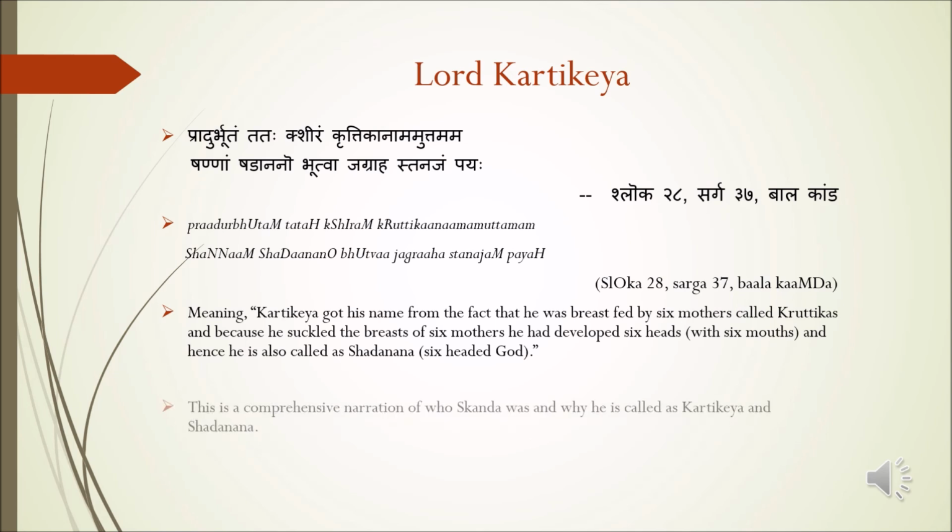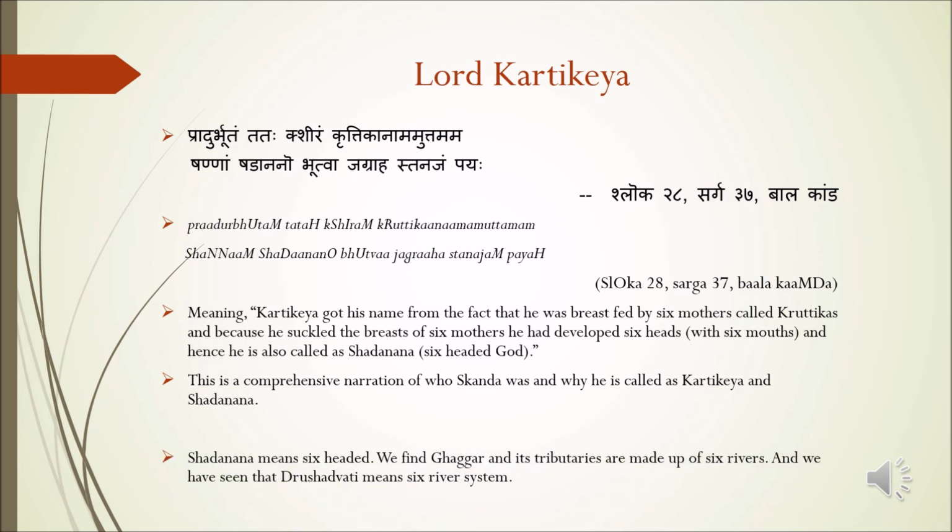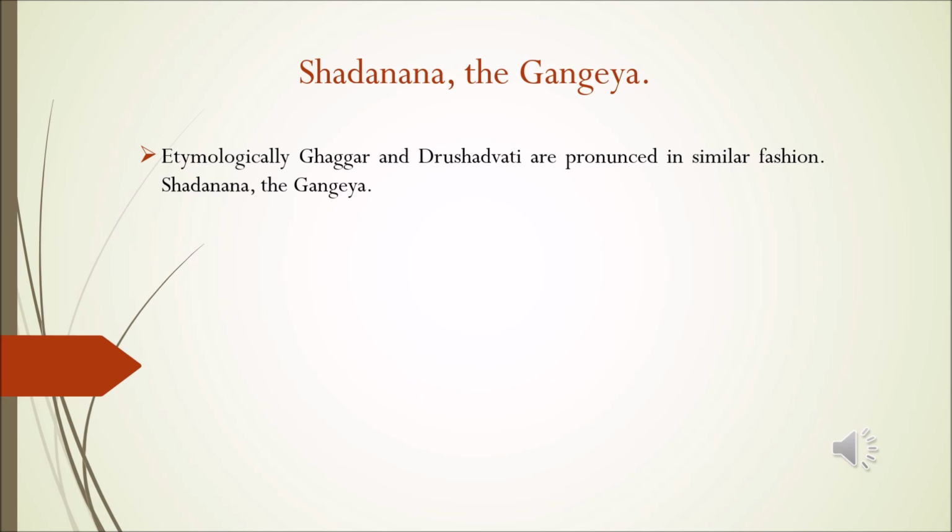And this is a comprehensive narration given in Ramayana about Kartikeya and Shadanana. Shadanana means 6-headed. We find Ghaggar and its tributaries are made up of 6 rivers, and we have seen that Drishadwati means 6-river system. We have noted that the words Ghaggar and Drishadwati are related to each other etymologically, and one of the epithets of Shadanana is Gangeya.